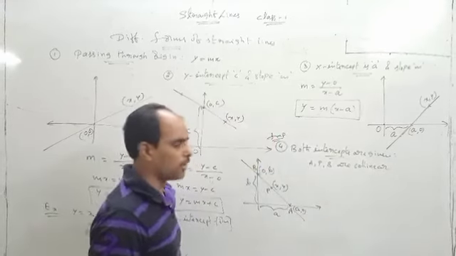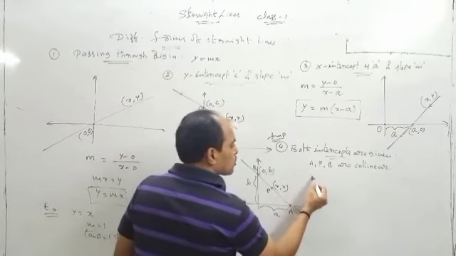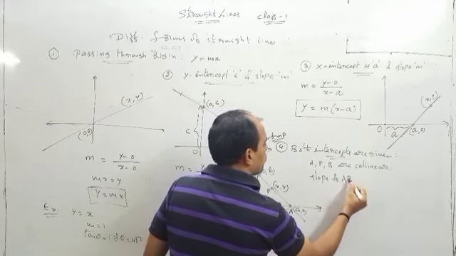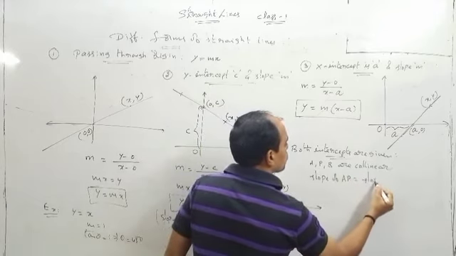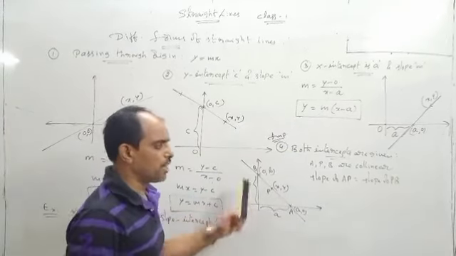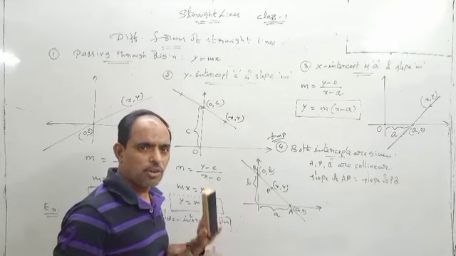These 3 points are collinear. Collinear means slope of AP is equal to slope of PB or slope of AB. All the slopes are the same, one line has only one slope.